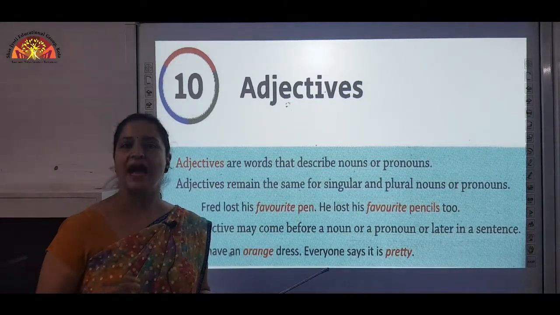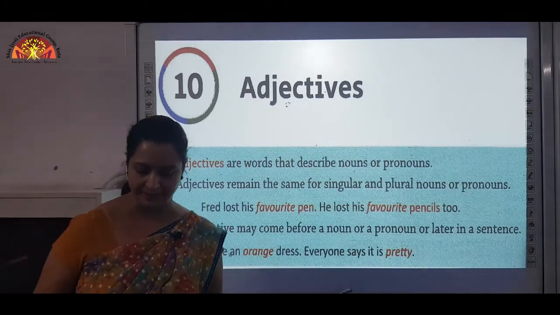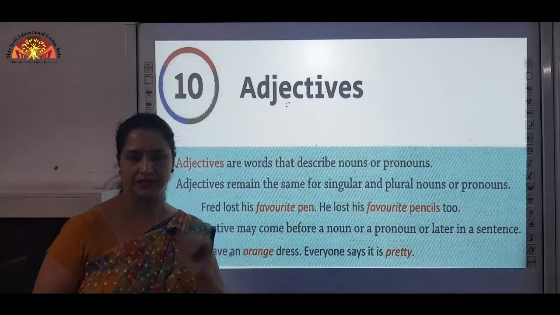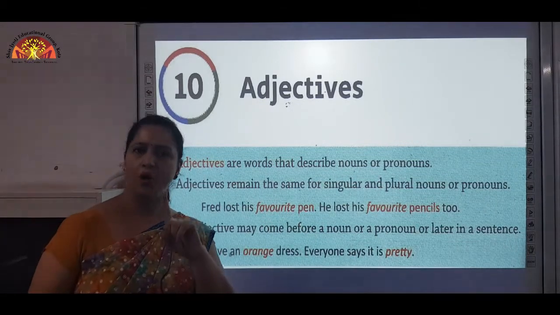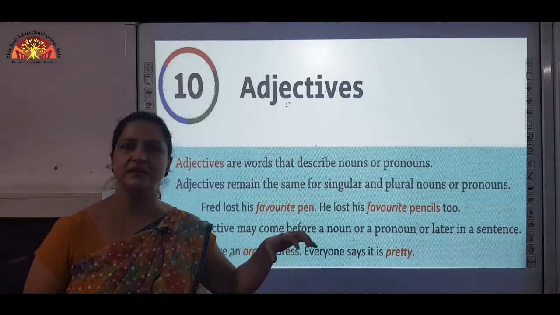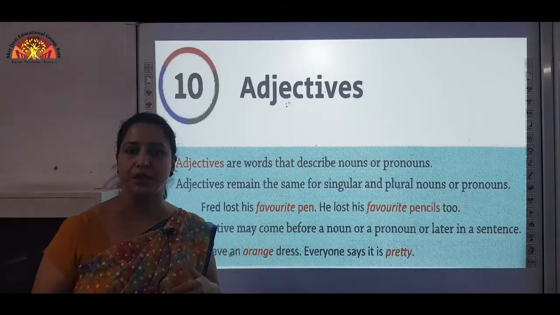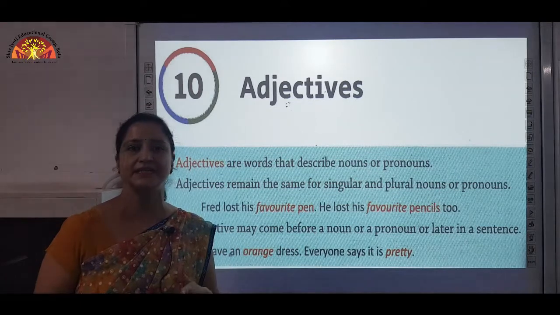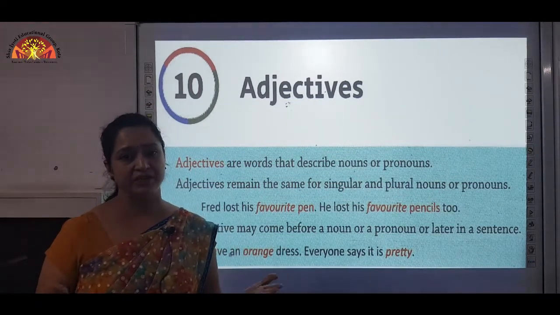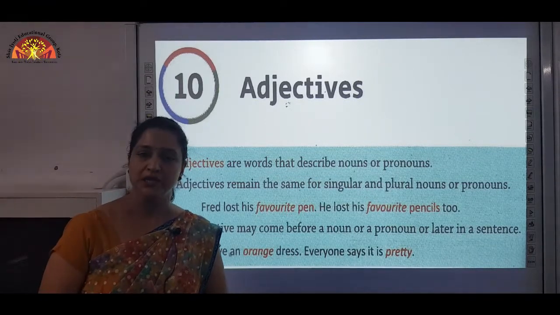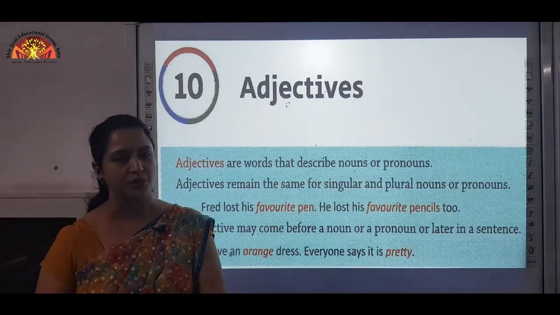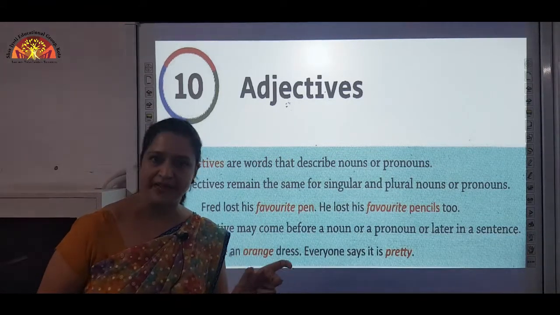Okay. Now, I am going to give you one more example. For example, I say that girl is tall. Now here I am talking about one girl, she is tall. But if I say those girls are all tall, here I am talking about so many girls. It means I am talking about plural nouns. And again which adjective am I using? Tall. So again I am telling you, for singular nouns and plural nouns you have to use the same adjectives.